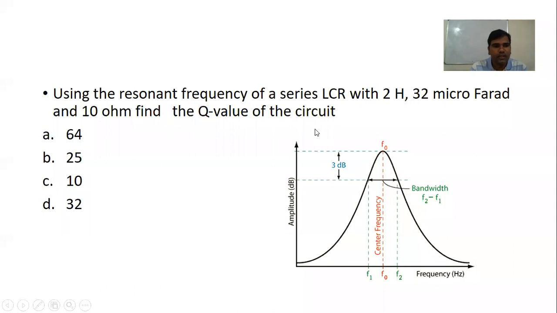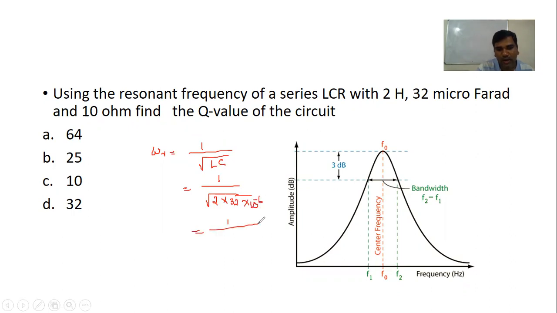Here we have a series LCR circuit with 2 Henry, 32 microfarad and 10 ohm. Find the Q value of the circuit. Here Q is nothing but the quality factor. To find it, first we have to use the formula for resonating frequency. We know the resonating angular frequency formula: omega r is equal to 1 by root LC. Let us substitute: L is the inductor, which is 2, and C is the capacitor, that is 32 microfarad. Micro is nothing but 10 power minus 6.